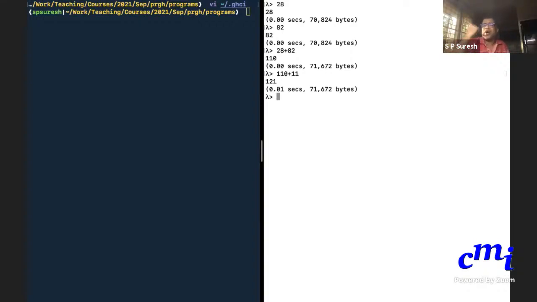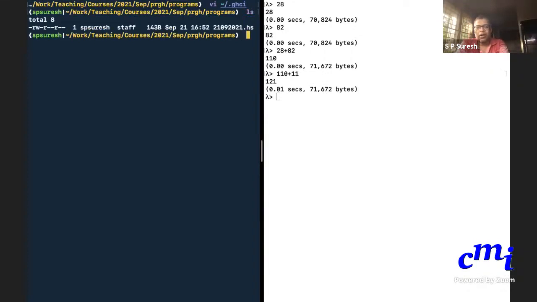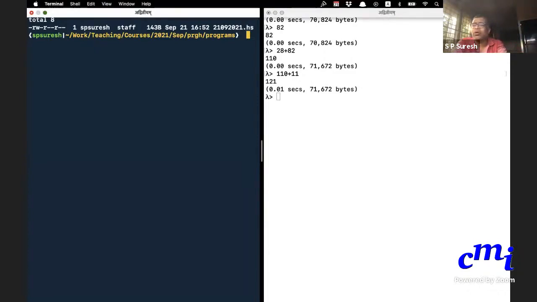At this point, we can actually code all this here itself, but it is easier to go to an editor, write a program separately, then come back and run it in GHCi.